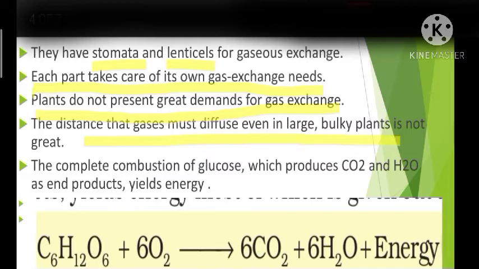Is it clear? And even inside the plant body, if you take and study a section of a stem, a root or a leaf, in the stem and root a cortex region is there, which is formed of parenchyma cells. The parenchyma cells are loosely arranged.